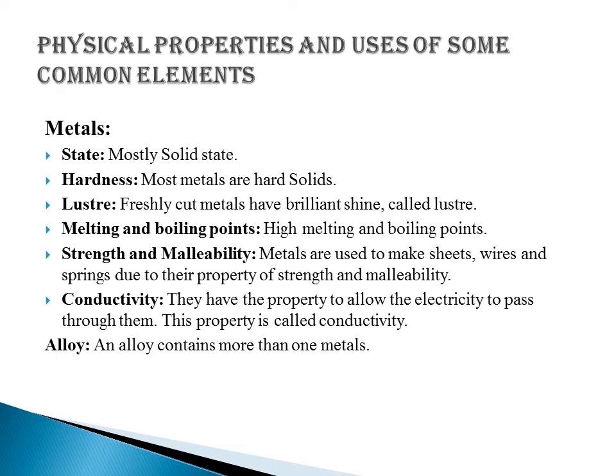Next property is melting and boiling point. Metals have high melting and boiling points. Due to this property, iron, copper and aluminium are used to make kitchen utensils. Next property is strength and malleability. We know that metals are used to make sheets, wires and springs due to their properties of strength and malleability.